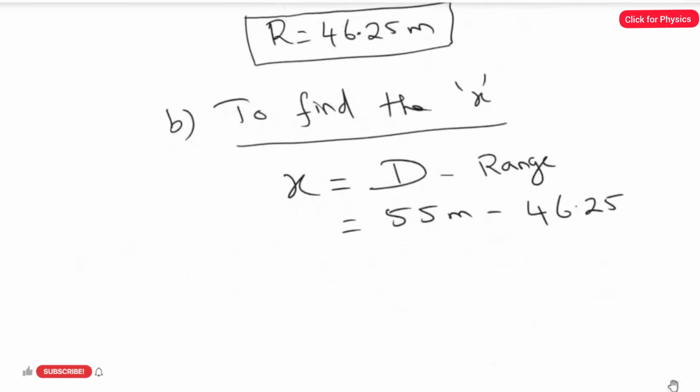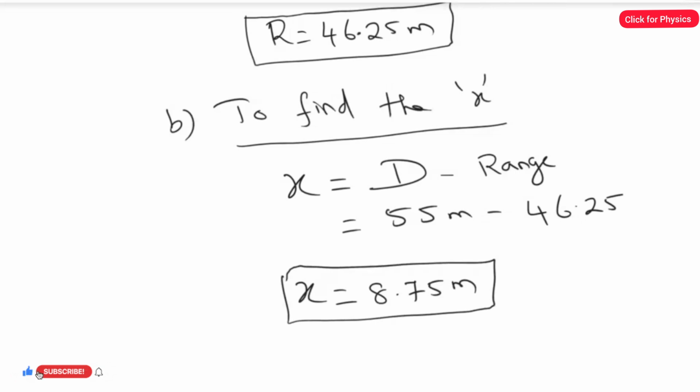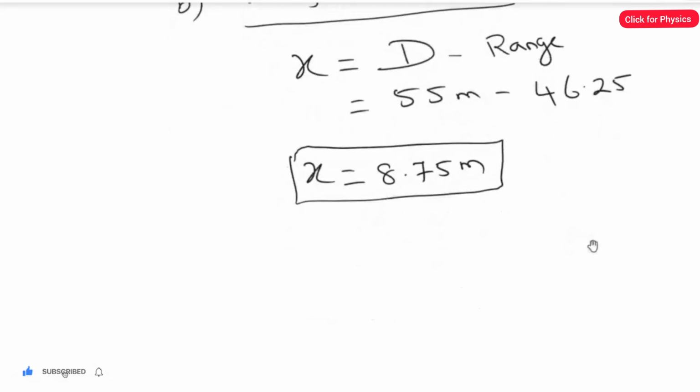Once you subtract this value from 55, we get the answer for x. So 55 minus 46.25, here I got the answer as 8.75 meter.